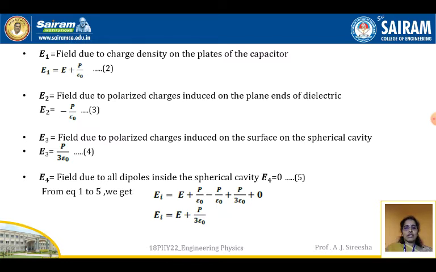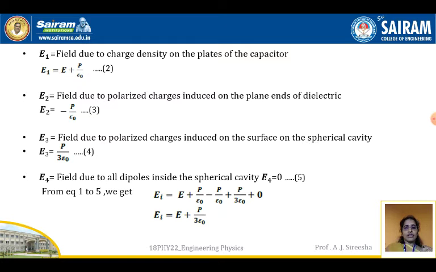Now what is E2? E2 is a field due to polarized charges induced on the plane ends of a dielectric. It is due to the polarized charges on the plane ends of a dielectric. That is, E2 is equal to minus P by epsilon naught. This is equation 3.